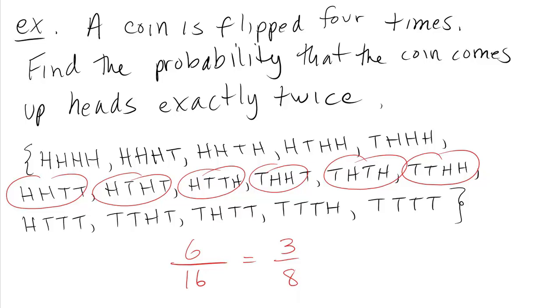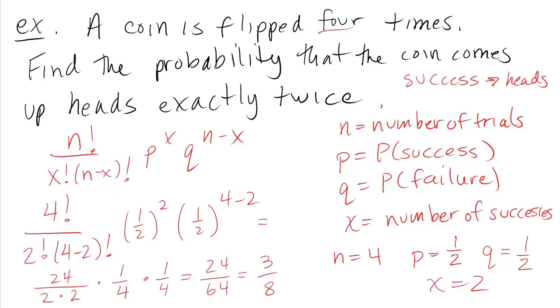The formula would be faster in that scenario, and I'm going to keep selling you on this. Eventually, we're going to learn how to do this with the calculator. So then it's going to be much easier. We'll still have to do this work off on the right, where we identify the number of trials, the probability of success, and the number of successes. We won't have to identify failure, because if you tell the calculator the probability of success, it can deduce the probability of failure because of that connection of failure and success being complements. So we'll still have to do this stuff on the right, but we won't have to do all of this number crunching on our own. The calculator will handle that. So the formula will be the nice way to do this, as opposed to using a sample space.